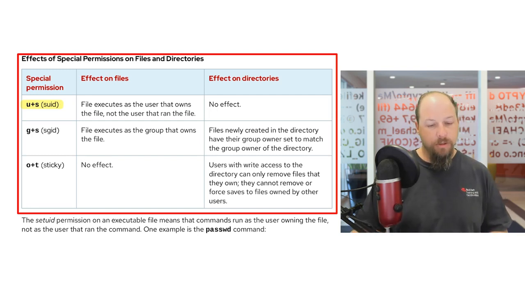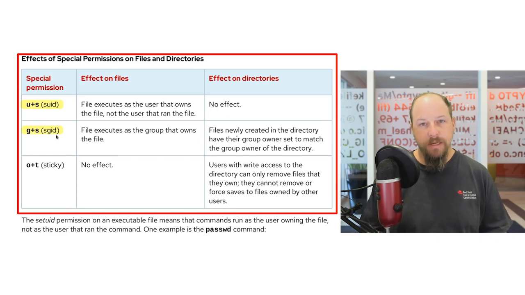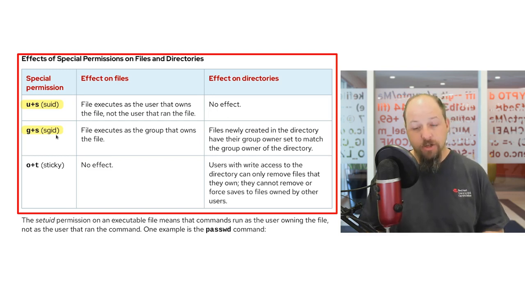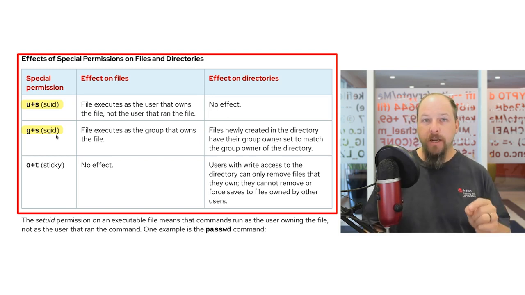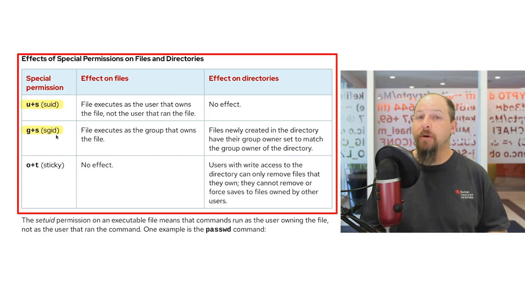The second special permission pertains to groups. We call this the set GID bit, and it's expressed with G plus S. Much like the set UID bit, this means that executions of this file will always be run as the group that owns the file, not the one that ran the file. Additionally, on directories, files newly created within the directory will have their group owner set to match the group owner of the directory, as opposed to the group ownership of the member who created the file.